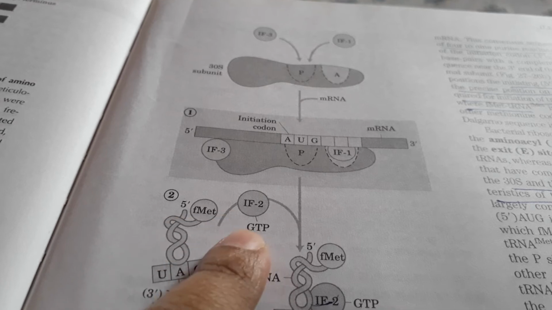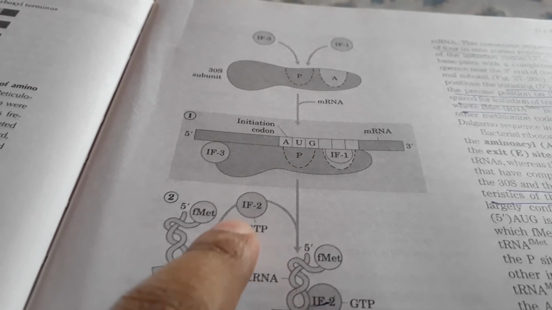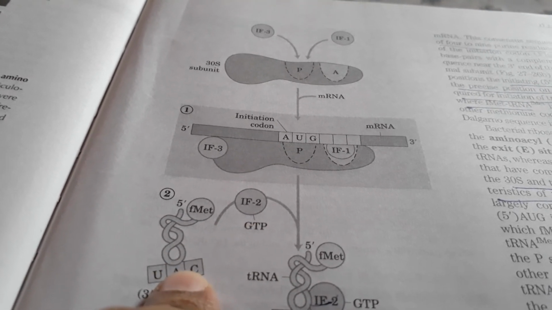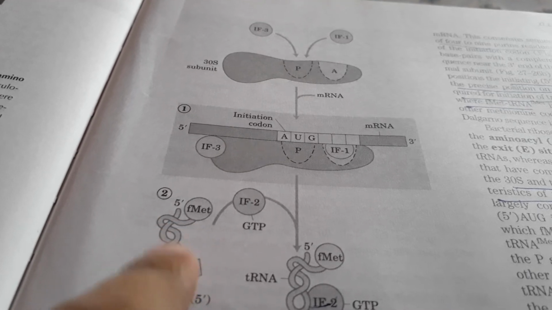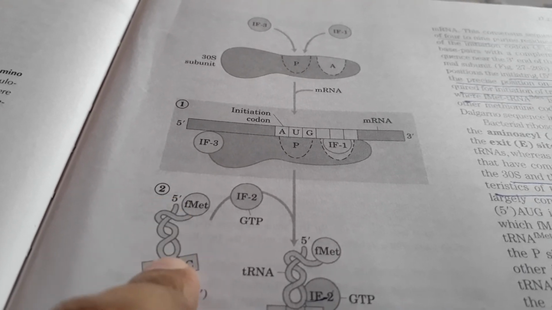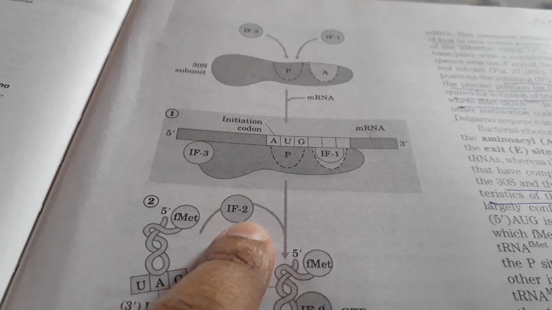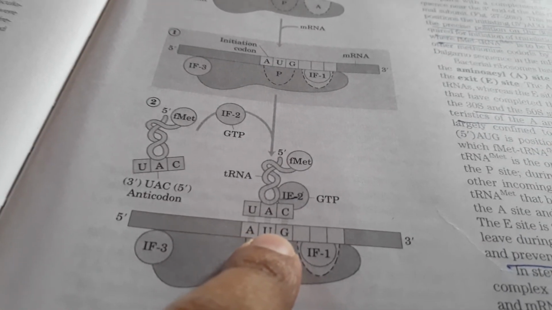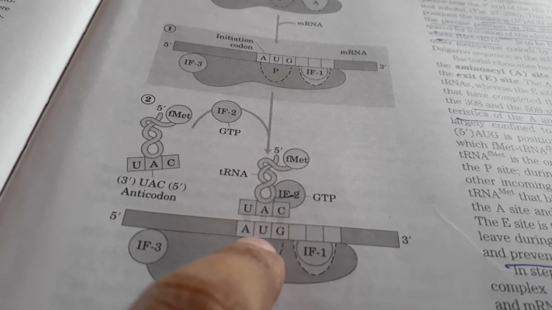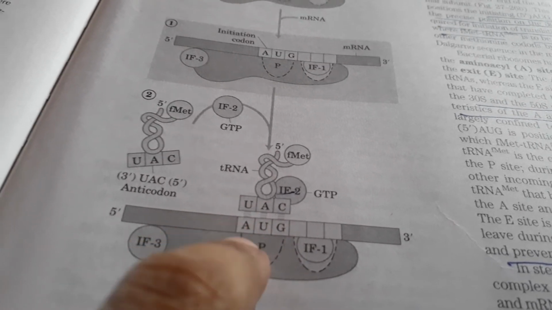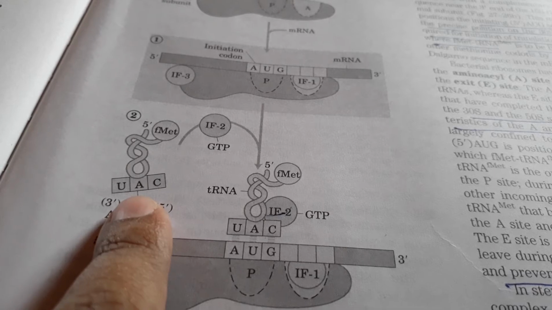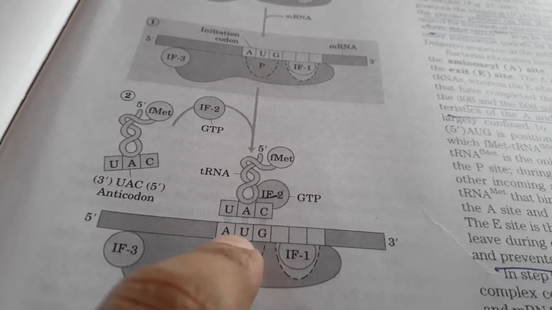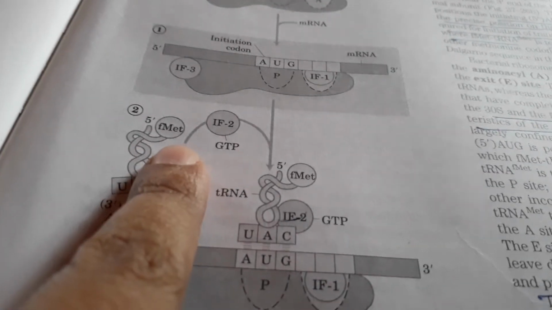Once IF2 is activated, it attaches to the amino acid tRNA and brings it to the P site. As the initiation codon is at the P site, they bring the first amino acid there, and AUG is specific for methionine.